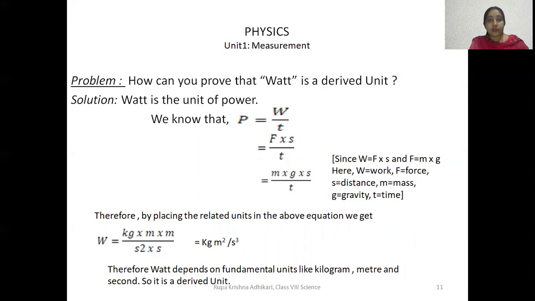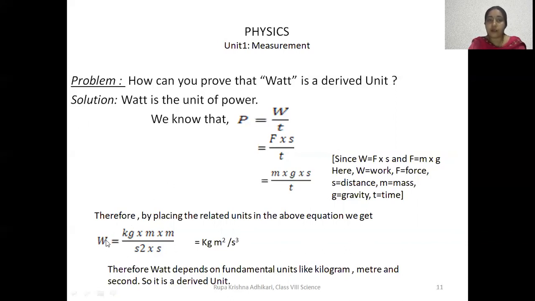How is it derived? By using the formula W by T, rate of doing work. Now what is W? Force into displacement. So F into S by T. What is force? M into G. So M into G into S by T.